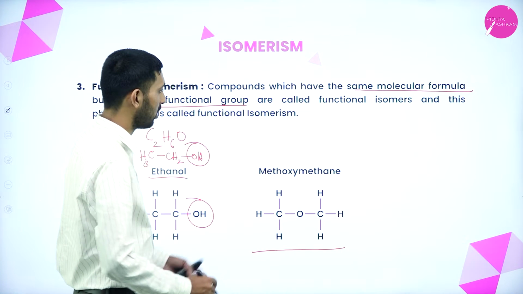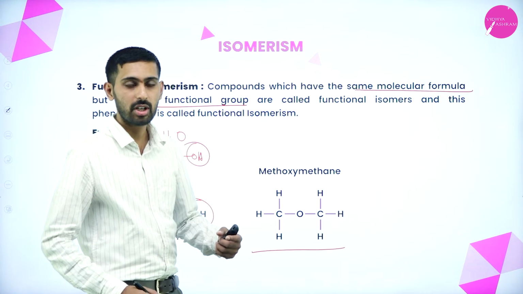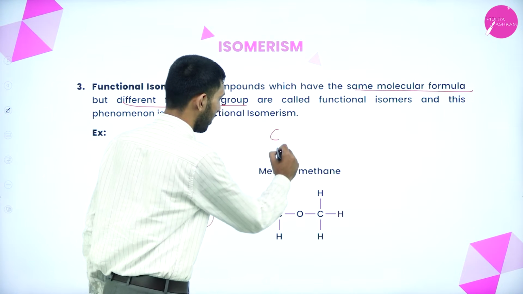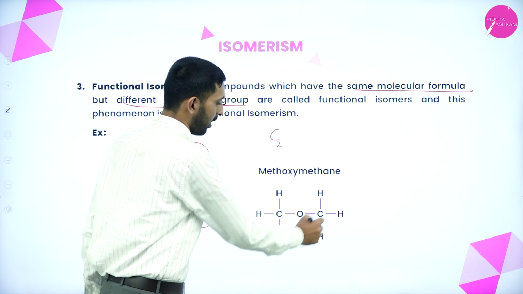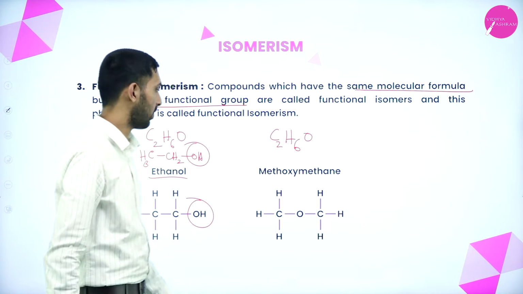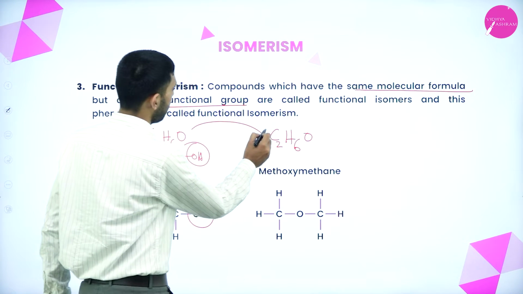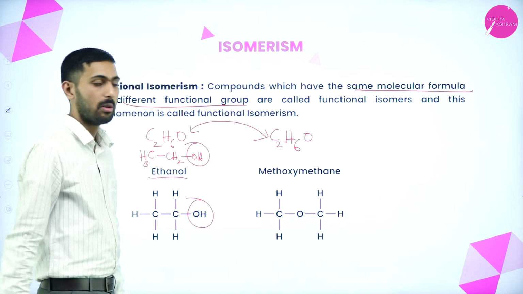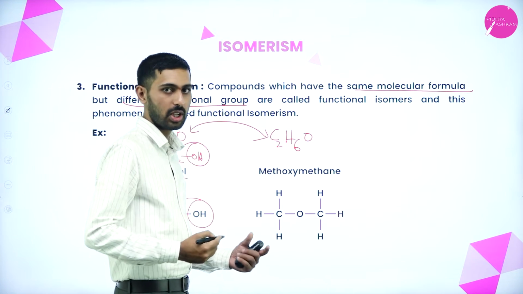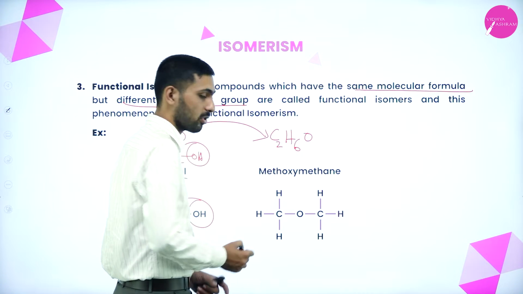If we change the functional group here, how many carbon atoms are present? 2. How many hydrogens? 6. C2H6O. Same molecular formula, but a different functional group. Which is the functional group here?